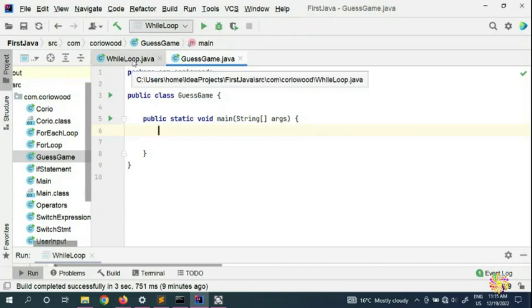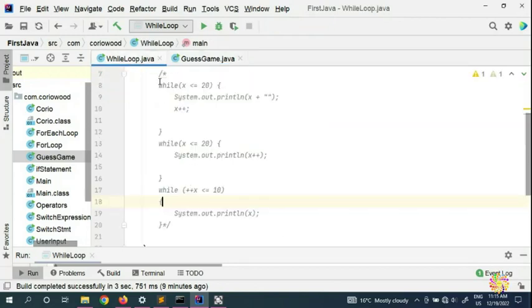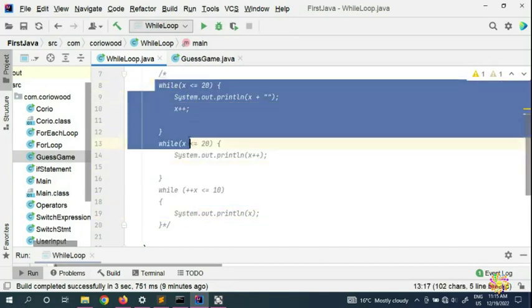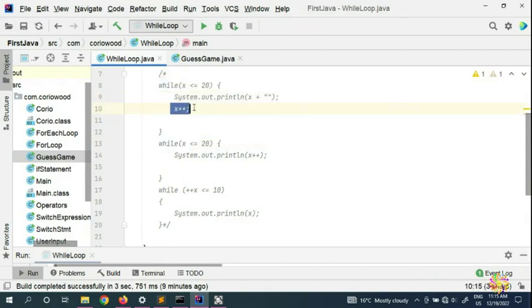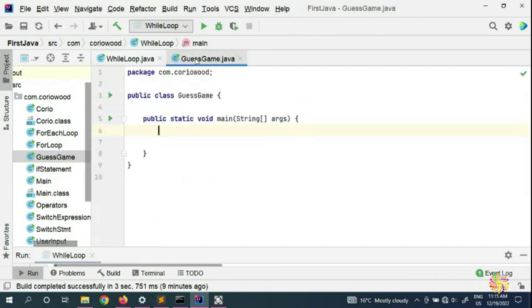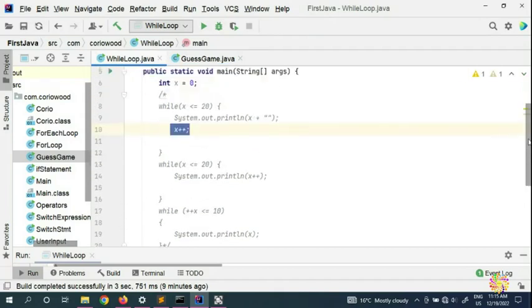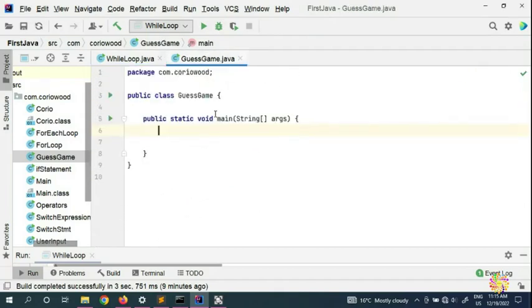Alright, so in this video we continue with the while loop. We have seen in the previous video the main structure of the while loop, how we write a while loop. As we said, there are three ways you can run your while loop. In this video we're going to see how to create a guessing game with a while loop. As we said, you can use the while loop widely in gaming, so we're going to prove to you that you can actually make your first game.